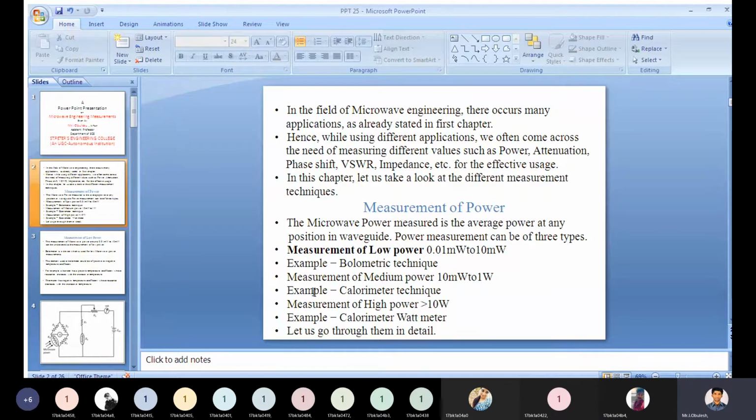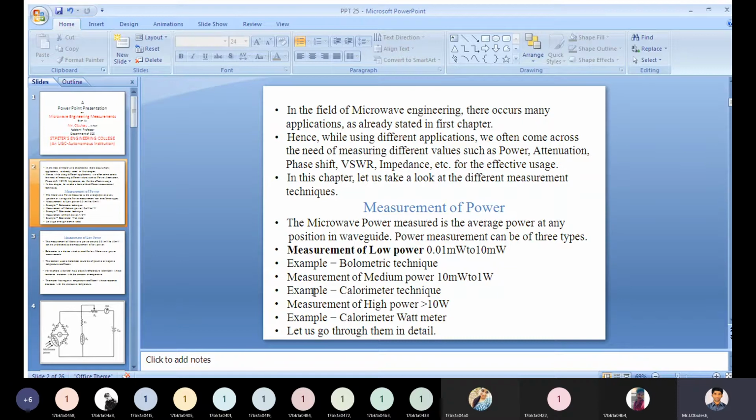The example is the bolometer. Bolometer is a device which is used for low microwave power measurements.